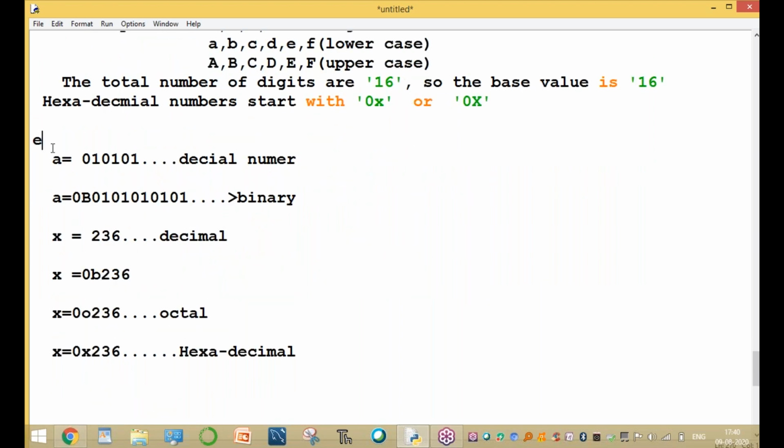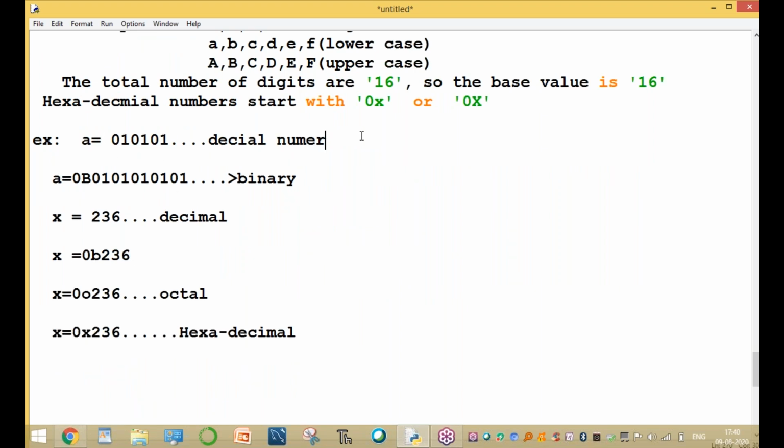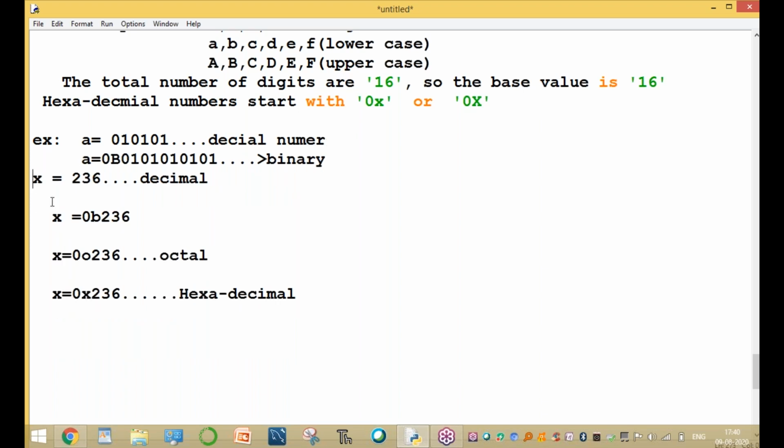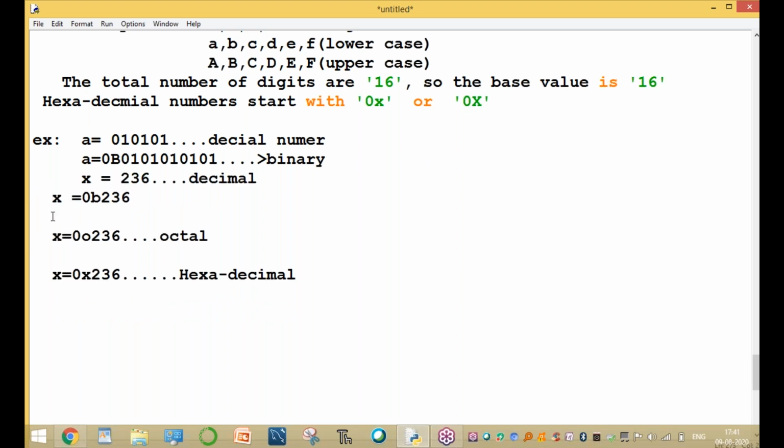Here are different examples. A equal to, it is a decimal number. For example, this is a binary number. Another example, x equal to a decimal number. And x equal to, is the statement valid or invalid? This is an invalid statement, because it contains the invalid value. So, for example, y. Please recognize the other numbers also. Z.